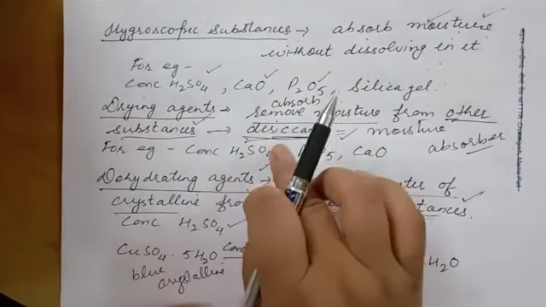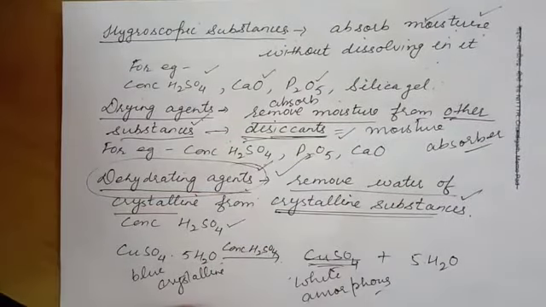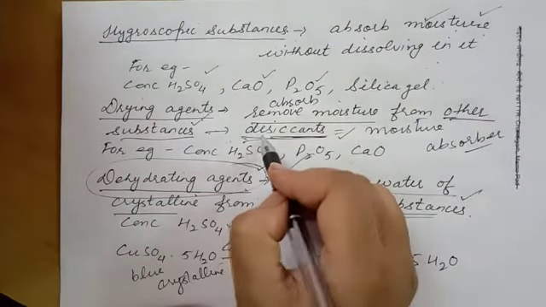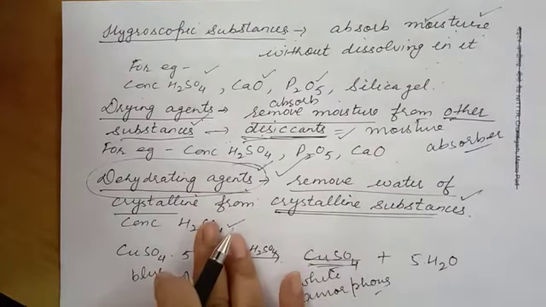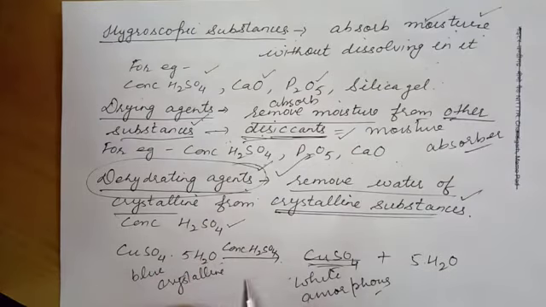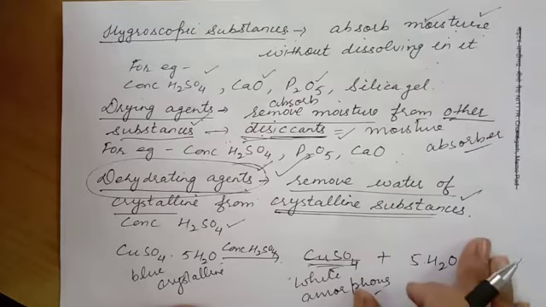So we can say dehydrating agents can be drying agents or hygroscopic substances, but all drying agents cannot be dehydrating agents. Drying agents are used to dry gases even. Dehydrating agents can be used to dry gases as well as to remove water of crystallization from crystals.